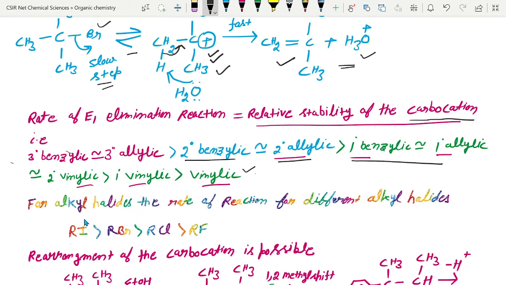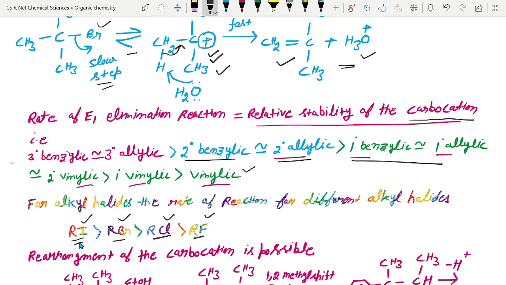One is the iodoalkyl, second is the bromoalkyl, third one is the chloro or fluoro. In which alkyl halides will the rate of reaction be faster? In that case, iodoalkyl halides will give the fastest rate of reaction. The second is bromo, then chloro, and fluoro.